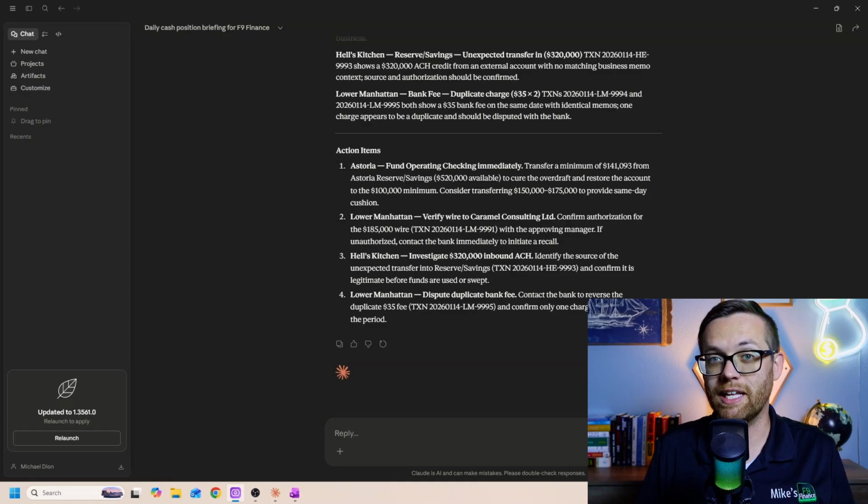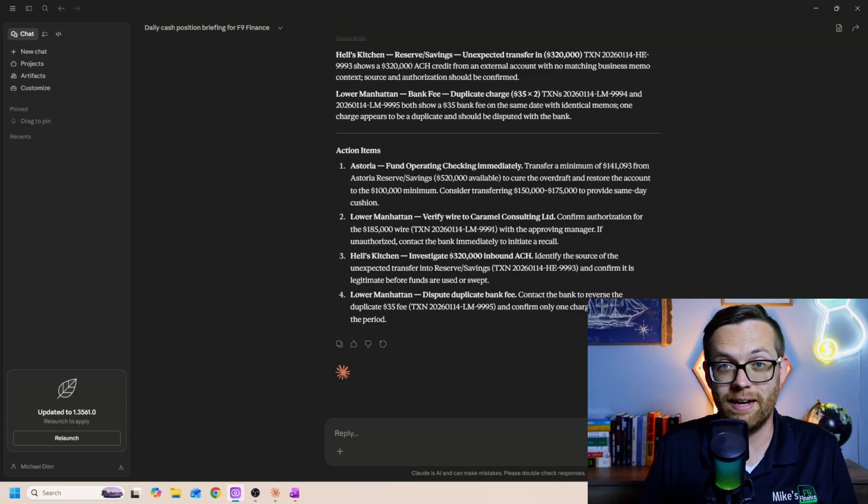You're learning what precision looks like. Once it's dialed in, we'll connect it to an automation tool and run it every morning without you typing or clicking a button. For now, take what you just watched and build it with your own numbers. Use your own locations, your own thresholds, your own balances. Don't modify the framework, just update the data. The role stays the same. The context changes to match your entity structure. The data is your numbers. The task is the same. The format is the same. Run it, look at the output. If it's not right, do a targeted revision prompt instead of rebuilding the whole thing.